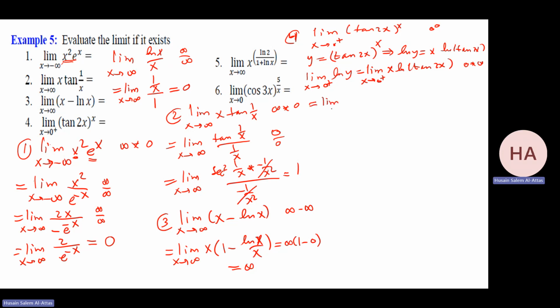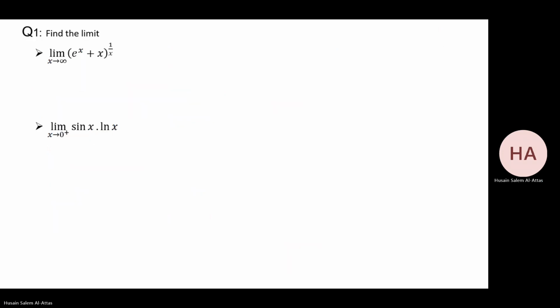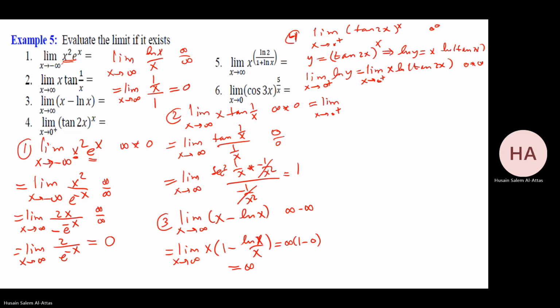So I will take x to the denominator. So I have ln tan 2x over 1 over x. Okay, now I'll use L'Hopital's rule. Notice I have infinity over infinity here. So I have ln tan 2x. In the numerator, I have secant squared 2x times 2, over minus 1 over x squared.